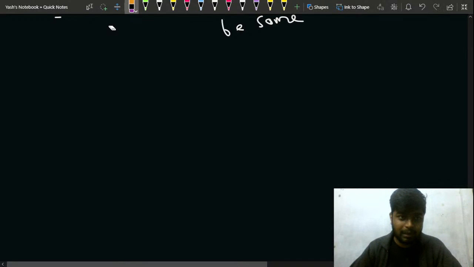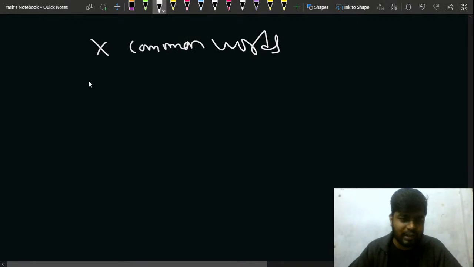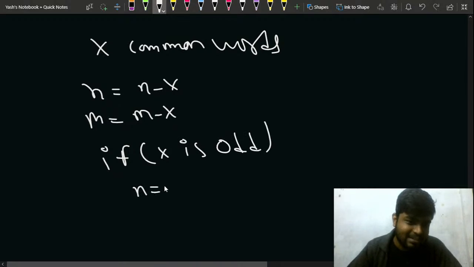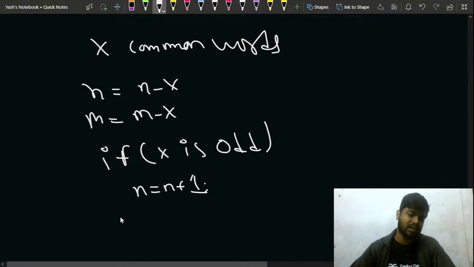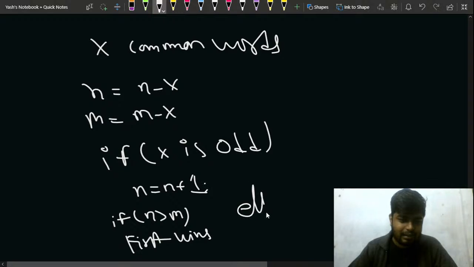But this is not the ultimate way. Let's say there are x common words. First of all, you subtract the common words. So n will become n minus x, that is the unique words of the first player, and m will become m minus x. Then if x is odd, you increase n to n plus 1, and then you check if n is greater than m, then the first player wins, otherwise the second wins.